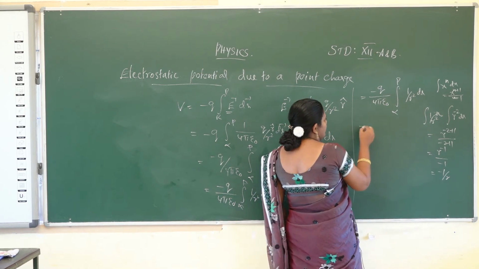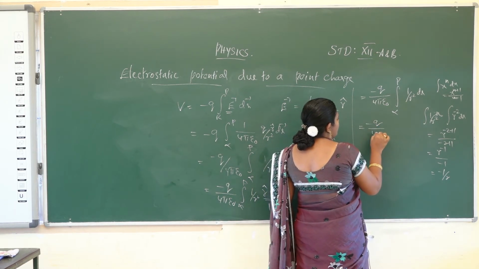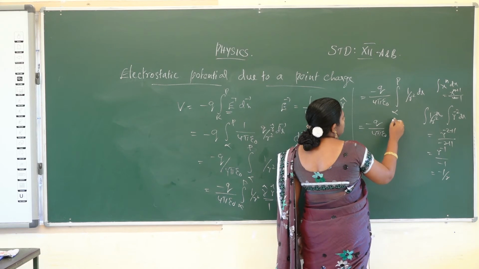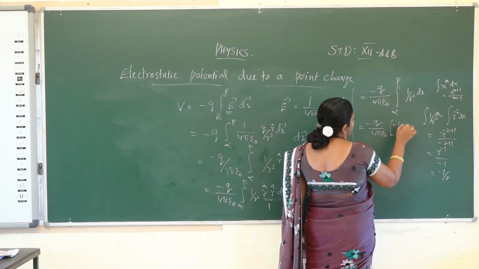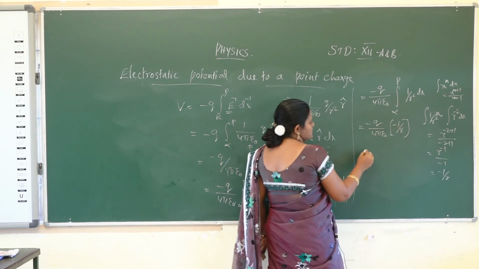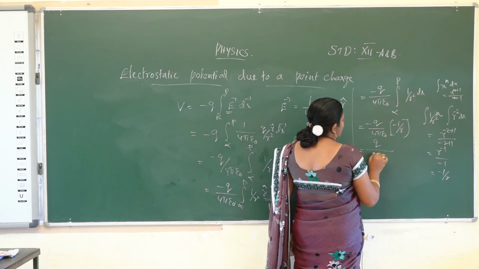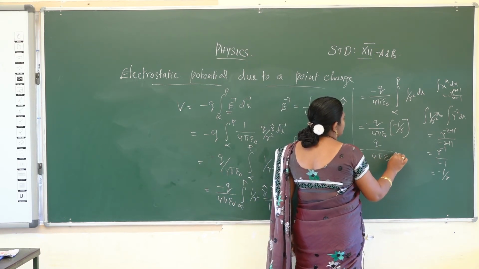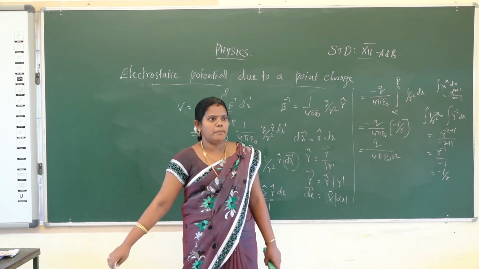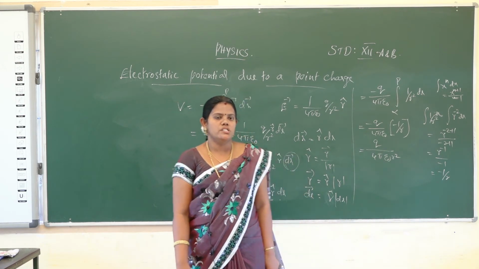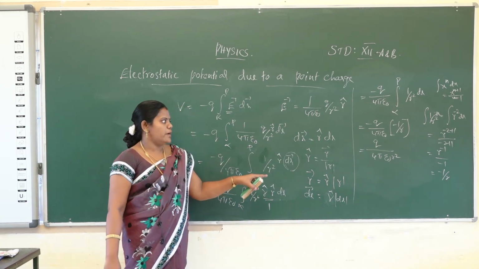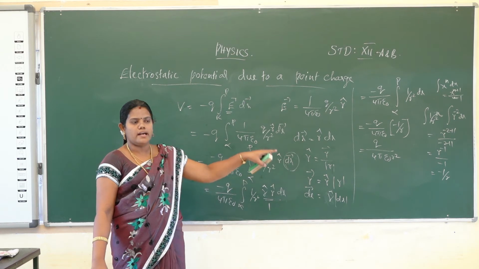So substitute this value: minus q by 4 pi epsilon naught into minus 1 by r. So minus minus is plus. So q by 4 pi epsilon naught r. This is the formula for electric potential due to a point charge. So the electric potential due to a point charge is q by 4 pi epsilon naught r.